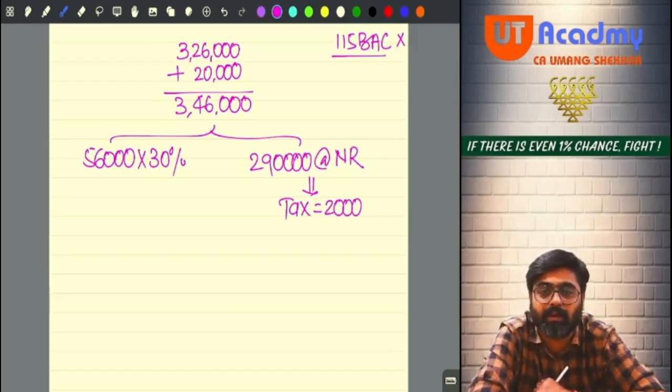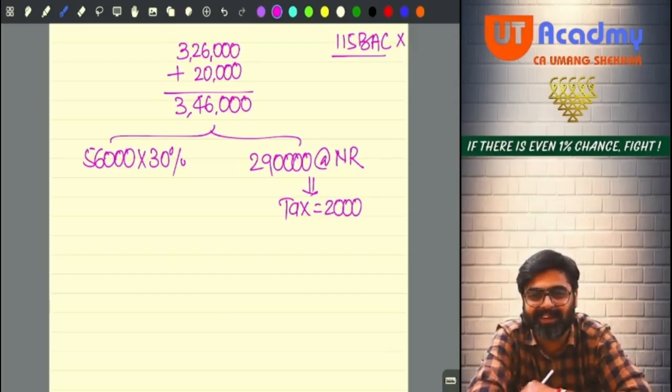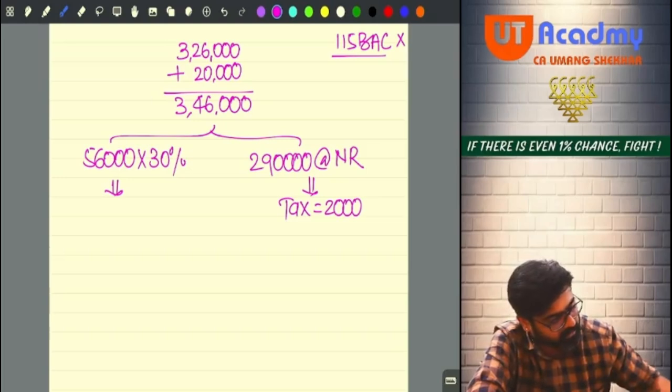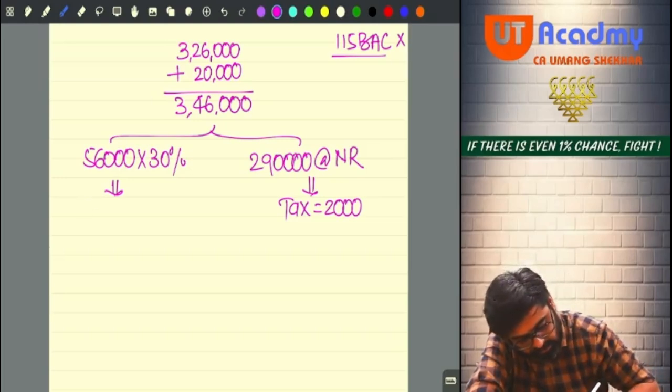Yes or no? Earlier you were getting only 1,000. Why? Because the agriculture income was not included. Now do one thing: on this 56,000, calculate 30%. You are going to get 16,800.